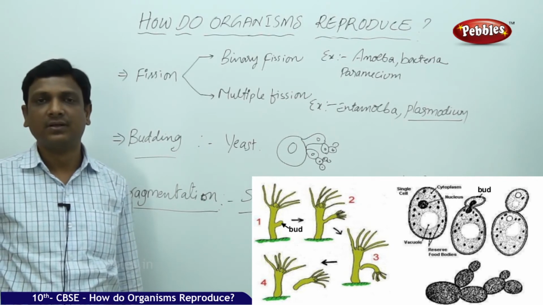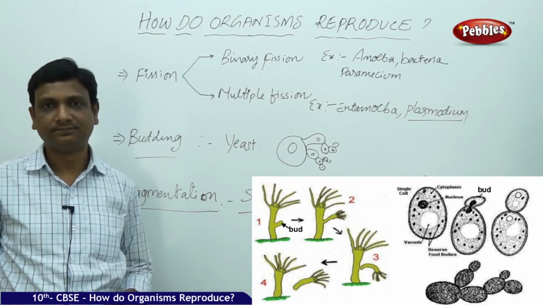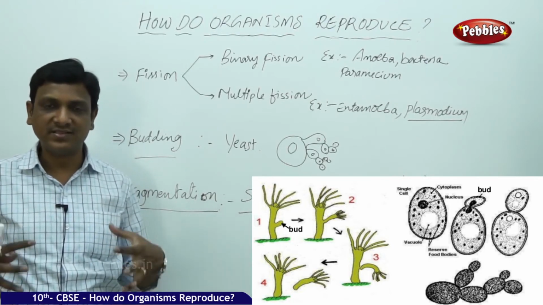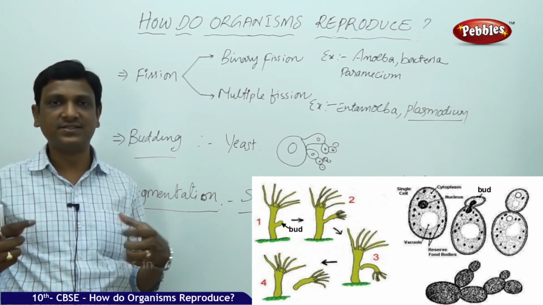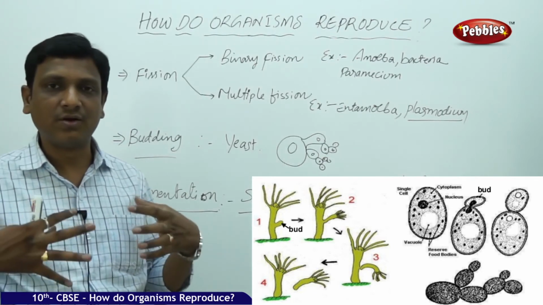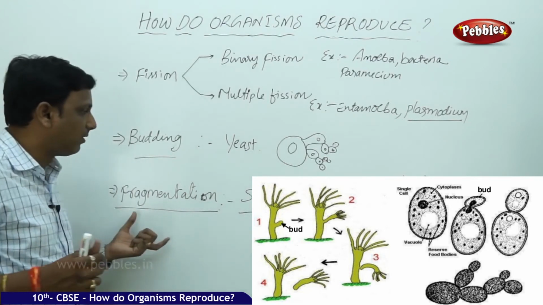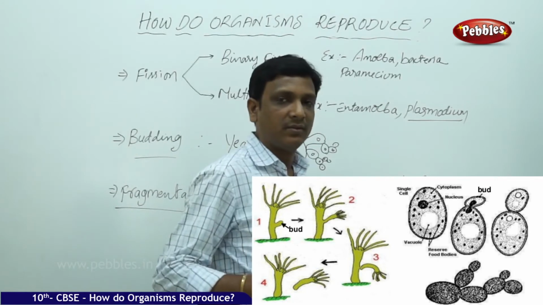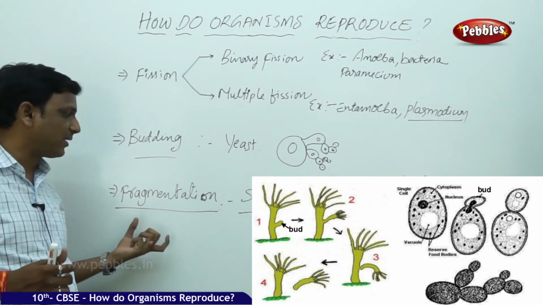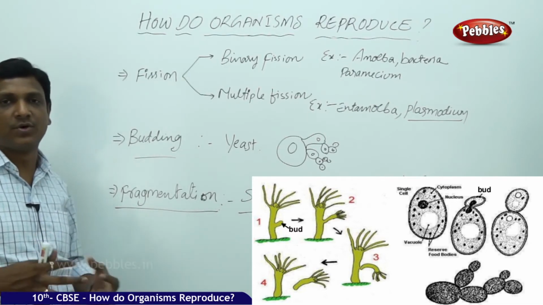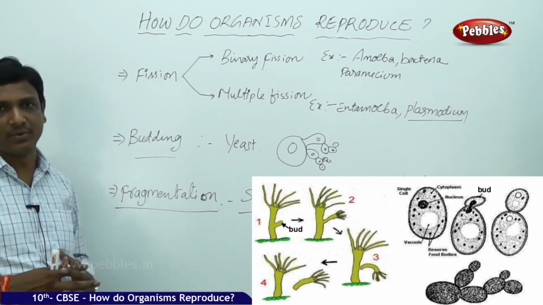It is not possible. Because, as I already told you, in higher organisms all the cells are not alike. In our body, the cells are differentiated into various systems, and each system is comprised of various tissues. So differentiation has taken place. Whereas in the simple form, in Spirogyra, all the cells are alike, so there is a possibility of fragmentation. They can use fragmentation as a mode of reproduction, but that is not possible in higher organisms. They have other, more complex means of reproduction.